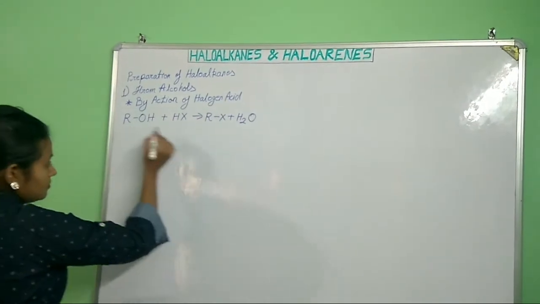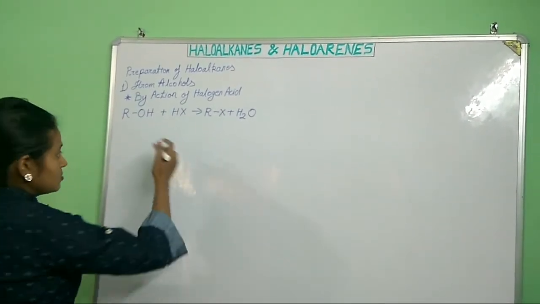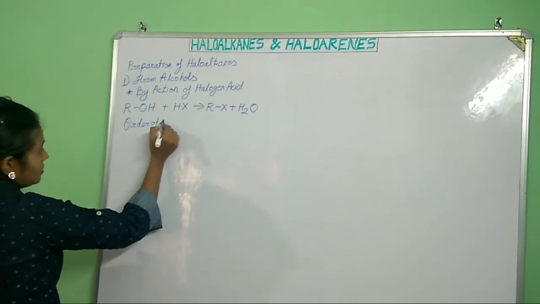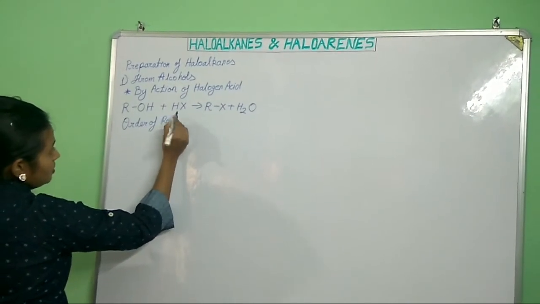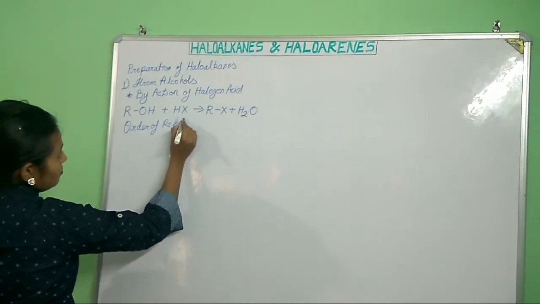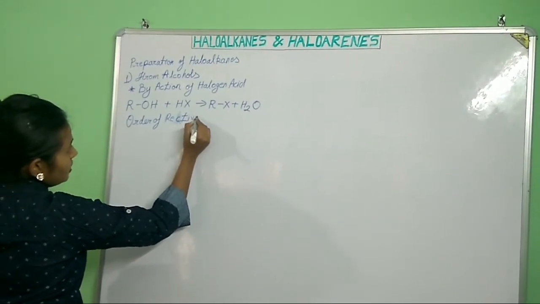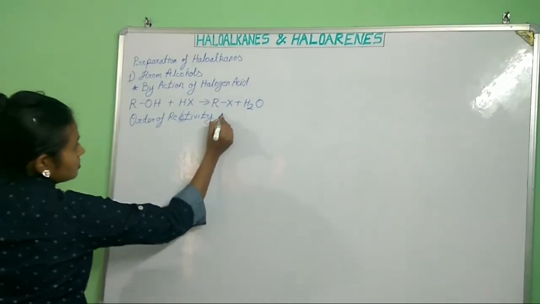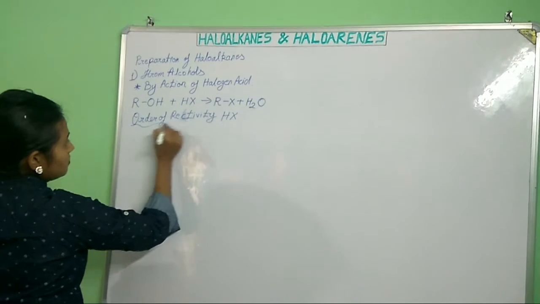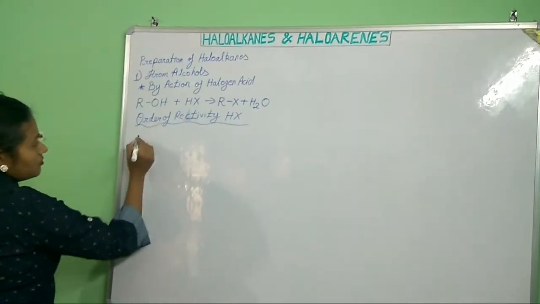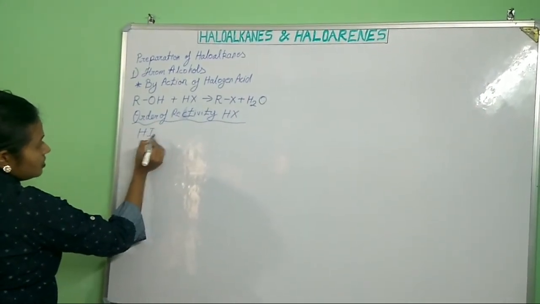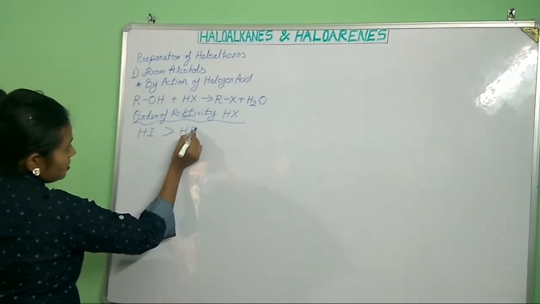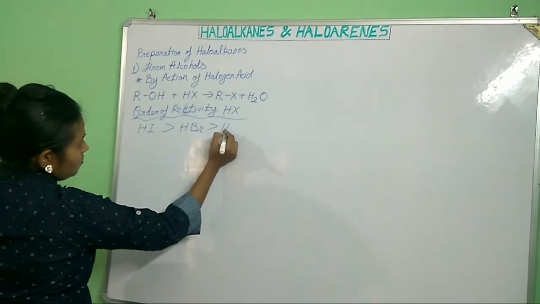Now let us look at the order of reactivity. What will be the order of reactivity of halogen acids? First HI will be highly reactive, then HBr, then HCl. Why?